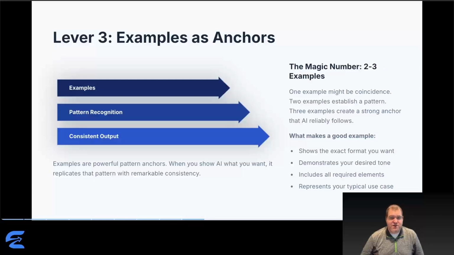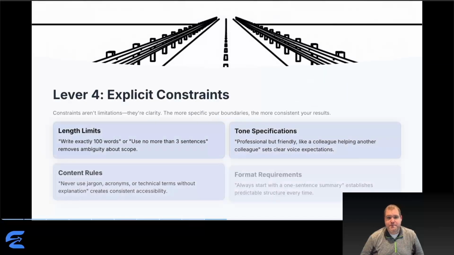The magic number is 2 to 3 examples. One might be coincidence. AI can't detect reliable patterns from a single point. 2 establishes the pattern. 3 creates a strong anchor AI reliably follows. Good examples show exact format, demonstrate desired tone through actual language, include all required elements, and represent typical use cases. When you provide these anchors, AI pattern matches against them with remarkable consistency.